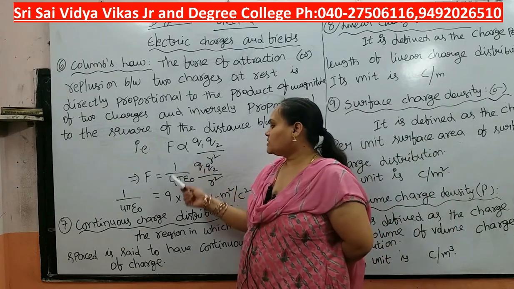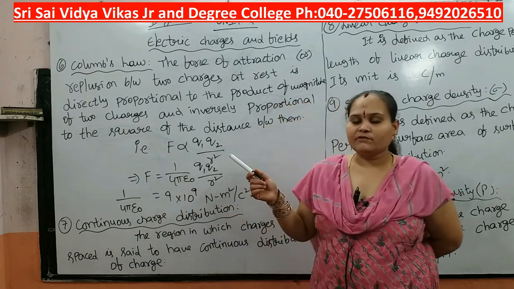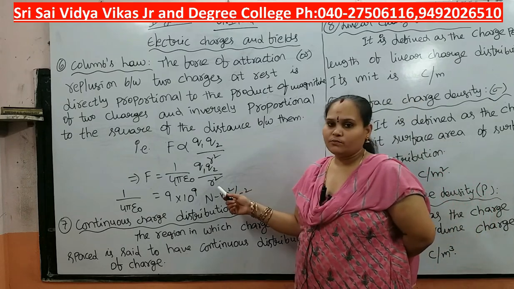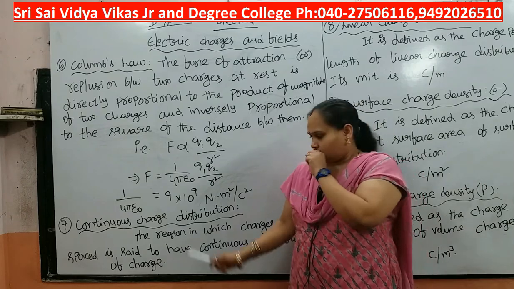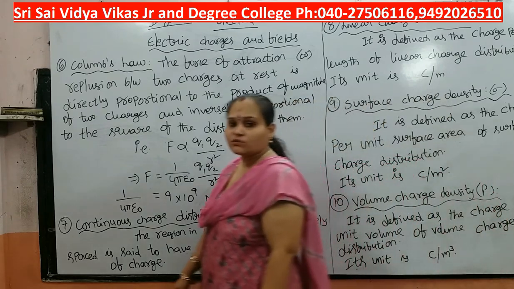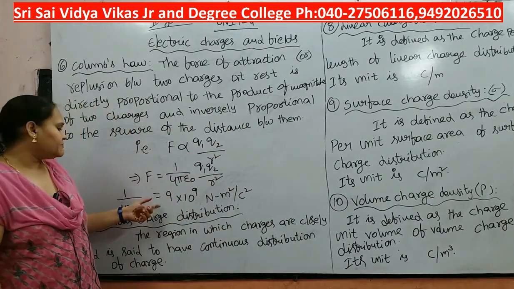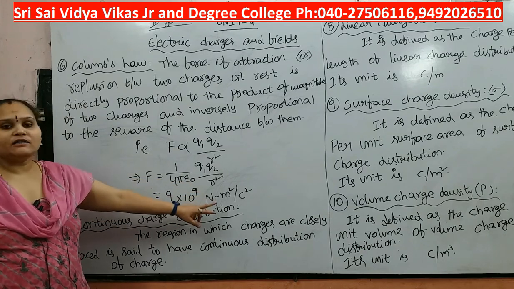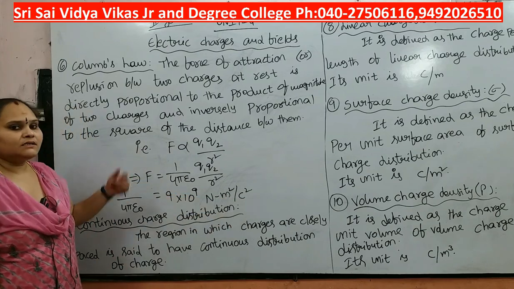Here, when the proportionality constant 1 by 4 pi epsilon naught is placed, the Coulombic force F will be equal to 1 by 4 pi epsilon naught times Q1 Q2 by r square. The constant value 1 by 4 pi epsilon naught is equal to 9 times 10 to the power of 9 newton meter square per coulomb square. Okay, this is Coulomb's law.